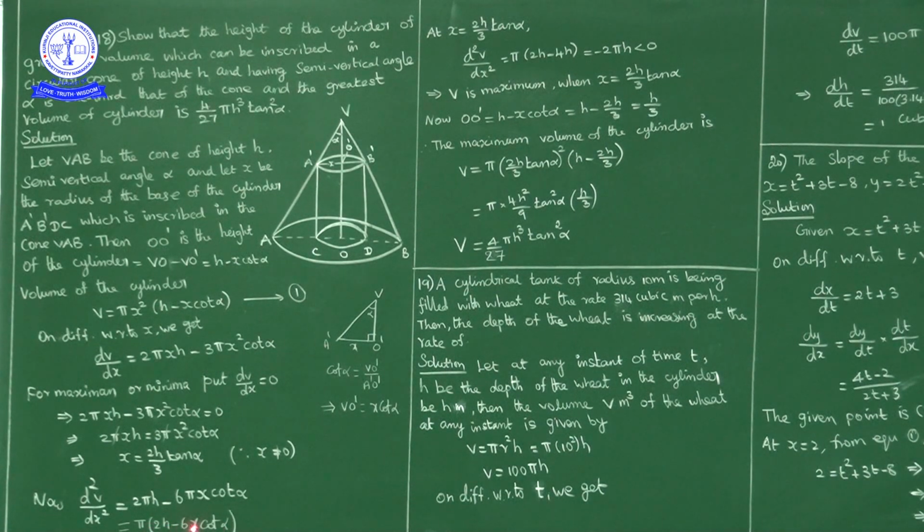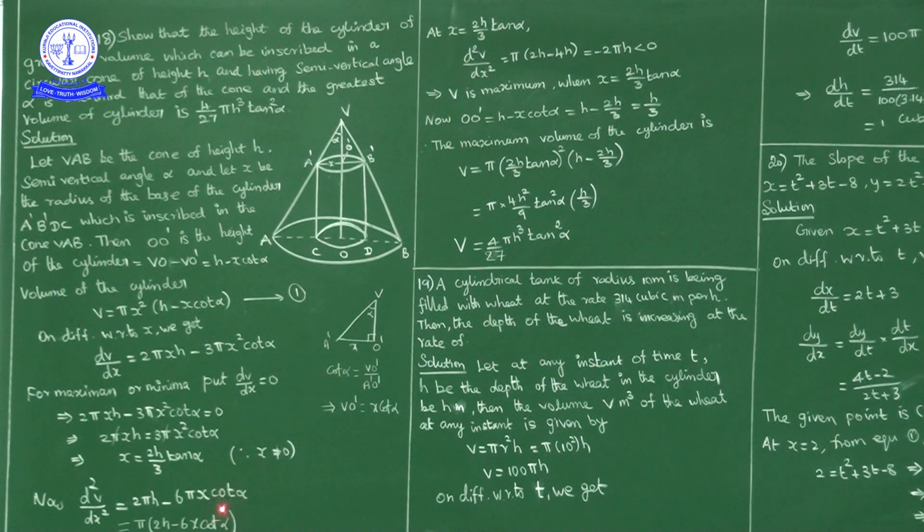2h minus 6x into cot alpha. Okay. Now here, if you observe, x cancels, pi cancels, 2h is equal to 3x cot alpha. If you multiply 2 on both sides, 4h is equal to 6x cot alpha. In place of 6x cot alpha, we can write 4h, no? Okay. So at x is equal to 2h by 3 tan alpha.